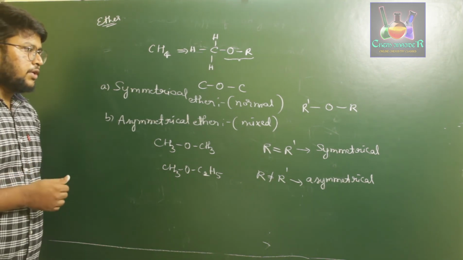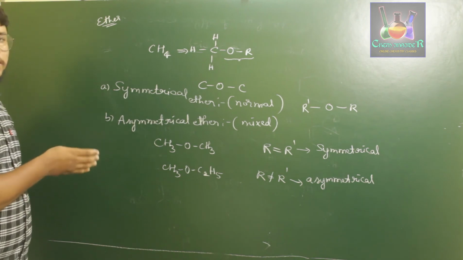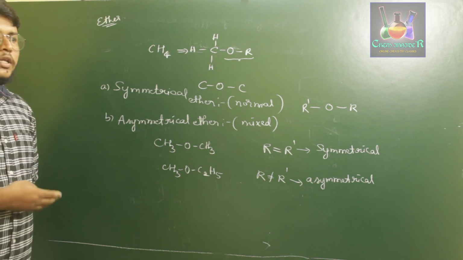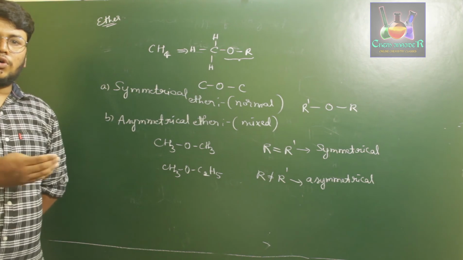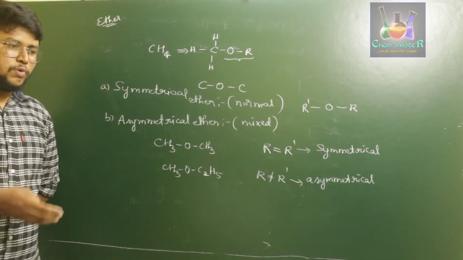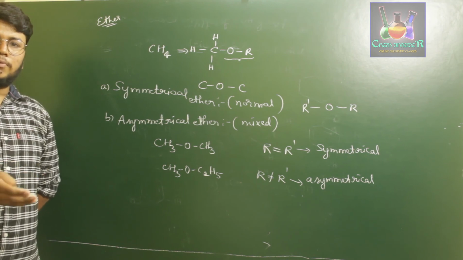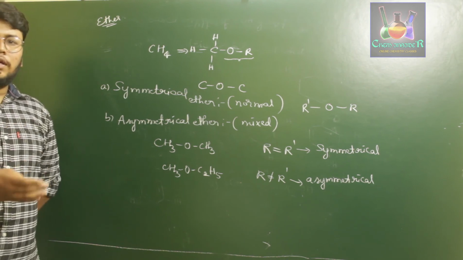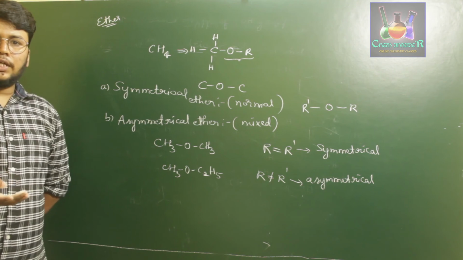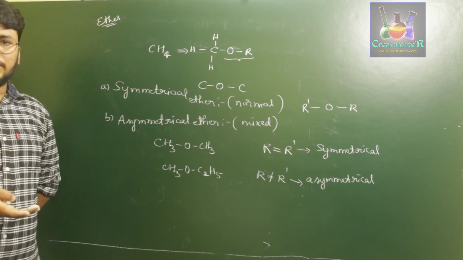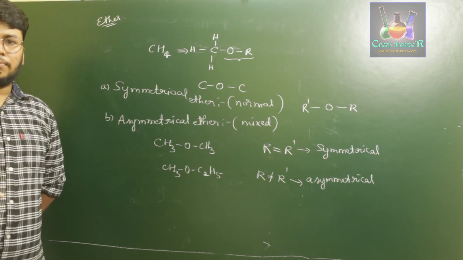Up till now we have discussed the classification. In the next videos, we are going to discuss alcohols and phenols first. Once we are completely done with their nomenclature, physical and chemical properties, preparation and all, then later we'll start with the nomenclature of ether, physical properties, preparation and chemical properties of ether.